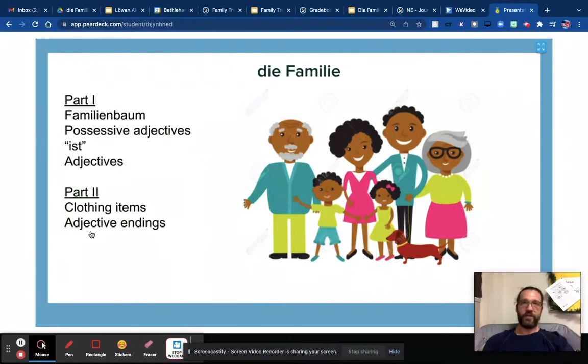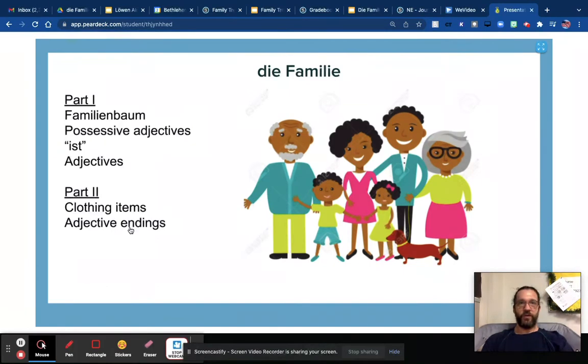In English we don't have genders for nouns. And when I say gender, when we're talking about language, we're not talking about gender as a human trait. We're talking about a classification system of language when it comes to nouns, or people, places, and things. And so in German, you have der, die, and das. Depending on what the noun is classified as, der, die, or das, the adjective endings will change. And so we'll be learning about that when we're talking about clothing items.